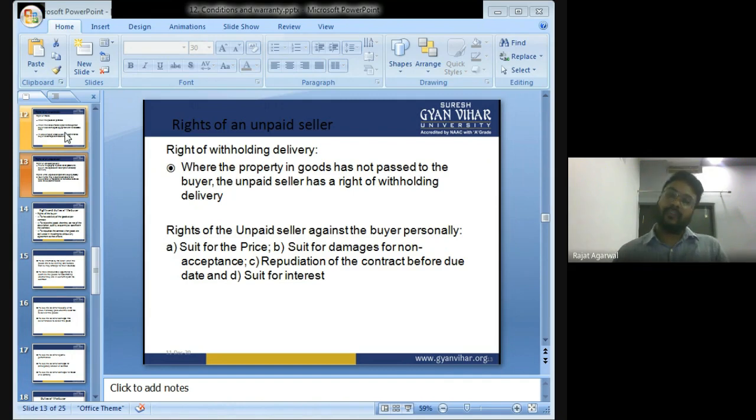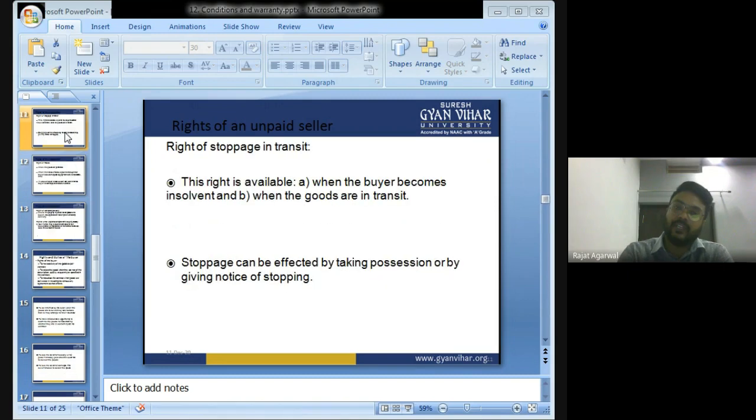So I hope everyone has got my point. What are the rights of an unpaid seller? Everyone understood what are the rights of an unpaid seller? Is there any problem?